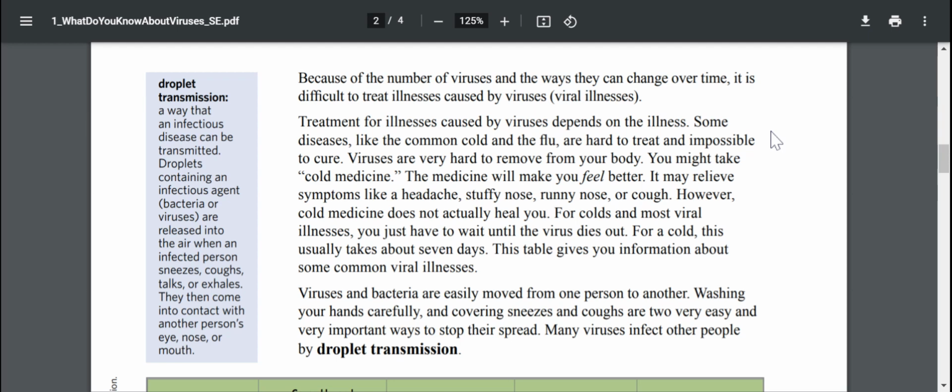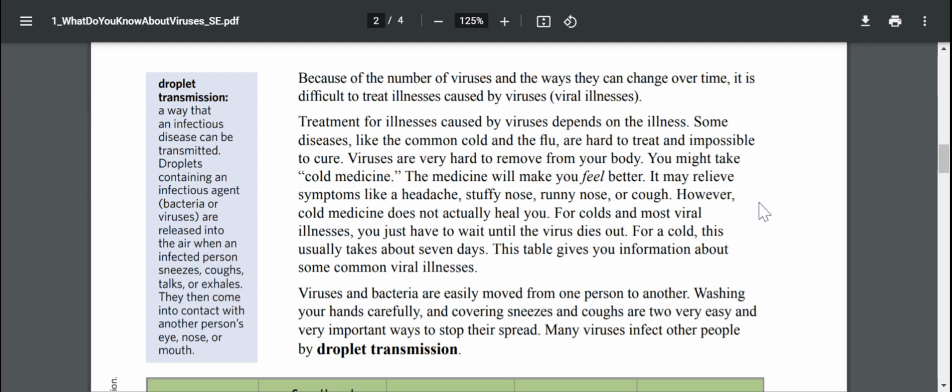Treatments for illnesses caused by viruses depend on the illness. Some diseases, like the common cold and the flu, are hard to treat and impossible to cure. Viruses are very hard to remove from your body. You might take cold medicine. The medicine will make you feel better. It may relieve symptoms like a headache, stuffy nose, runny nose, or cough.